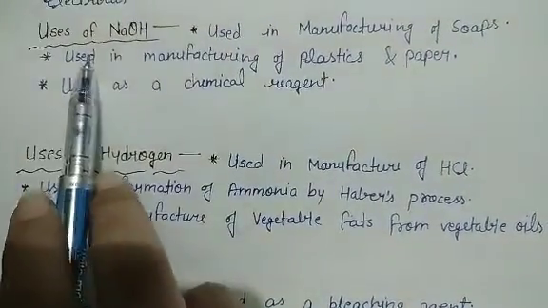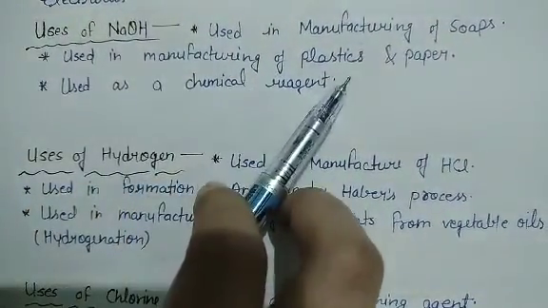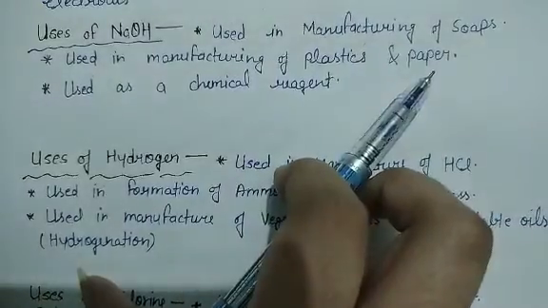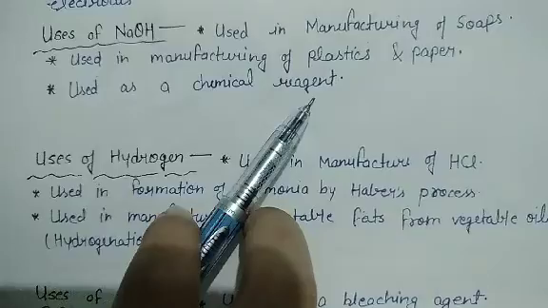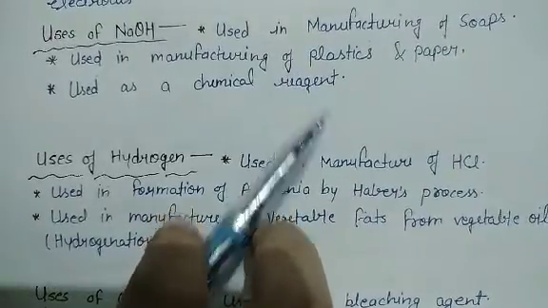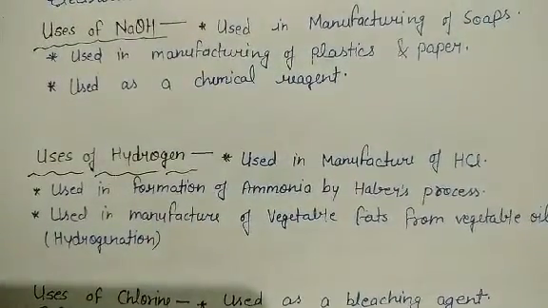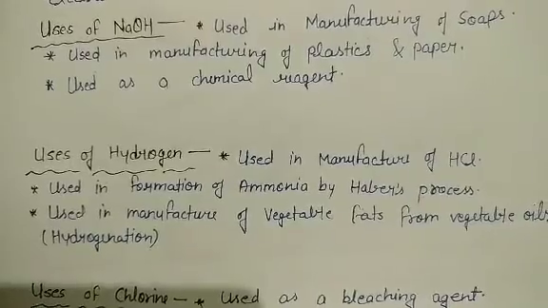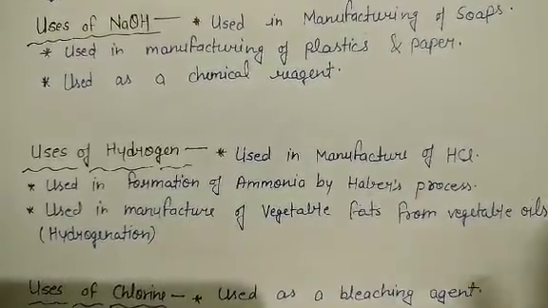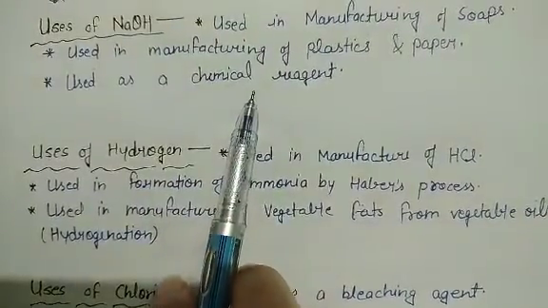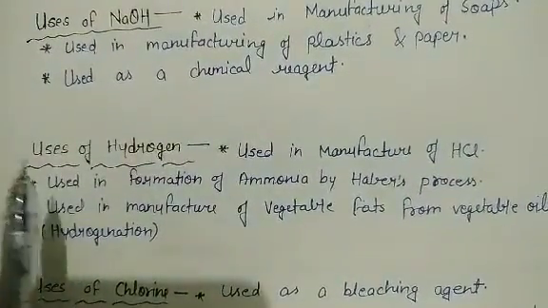Second, sodium hydroxide is also used in the manufacturing of plastic and paper. Third, it is used as a chemical reagent in laboratories. If you go for practicals in your chemistry lab, you must have seen sodium hydroxide kept there because it is used in various chemical reactions.